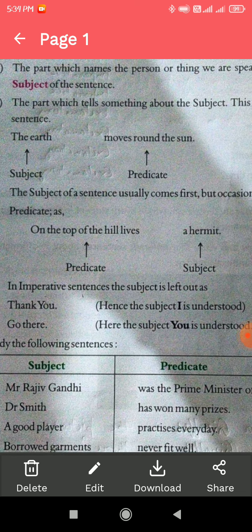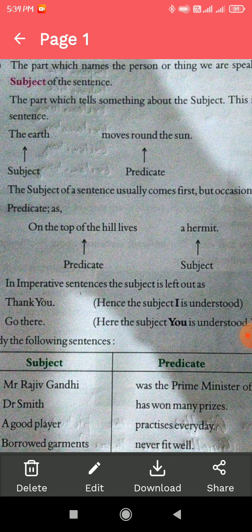Earlier, in my previous video, we discussed the sentence and the kinds of sentences. There are four kinds of sentences in the chapter: assertive sentence, interrogative sentence, imperative sentence and exclamatory sentence.